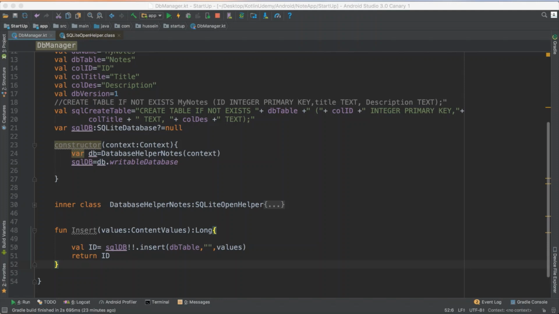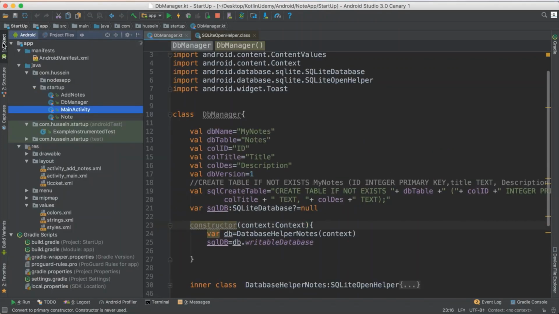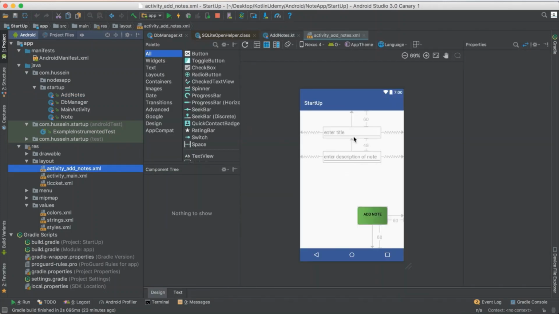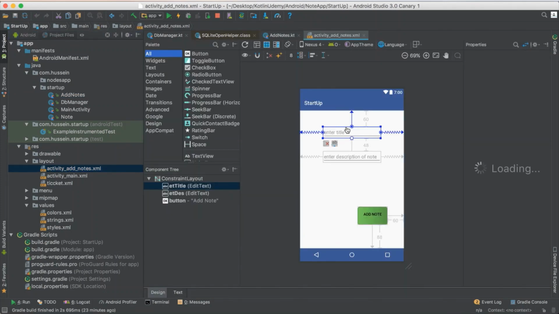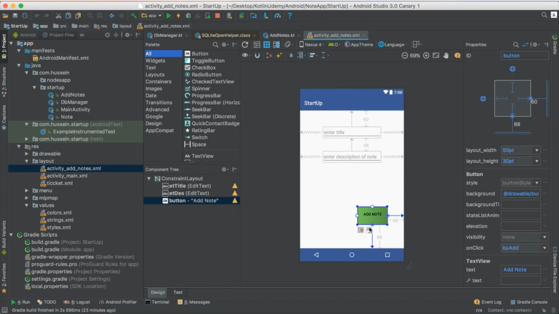So I just go to the page add, which is here, and I have this method for adding. If you remember in the add activity notes, I have these two things we defined: edit title, edit description, and this button will connect with the event for add, which is bu add.